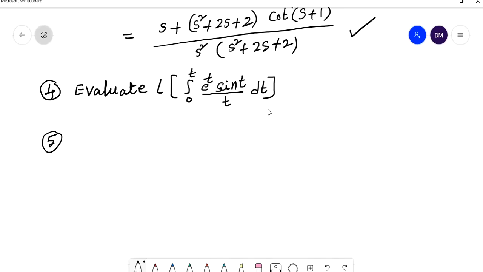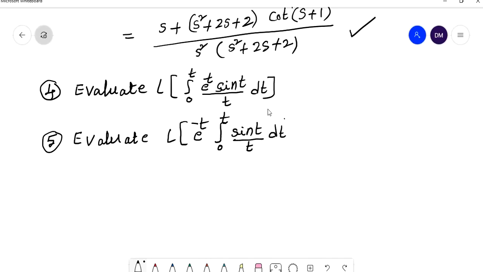evaluate L of e power minus t into integral 0 to t sin t by t into dt. So please practice these two problems, right?